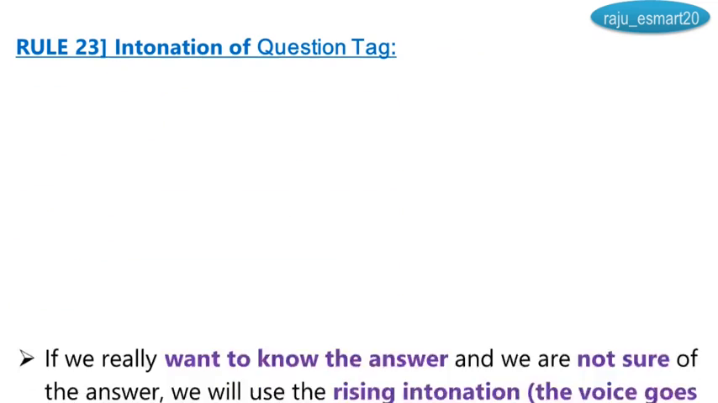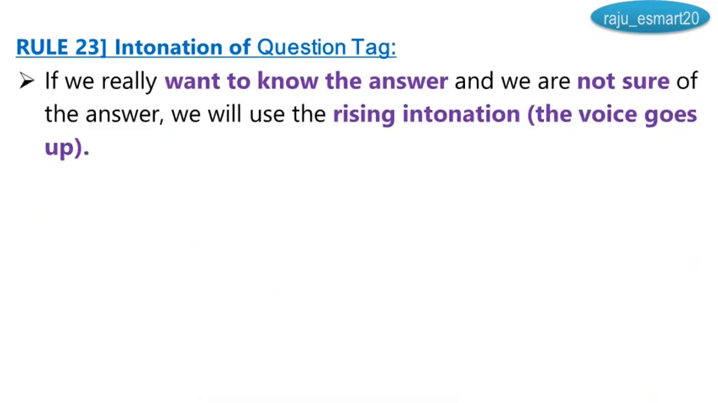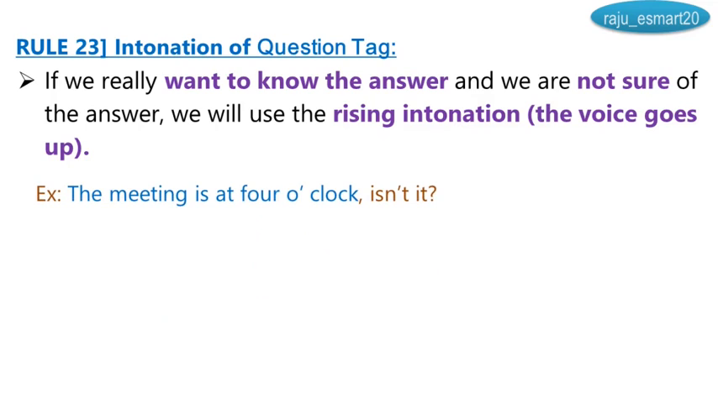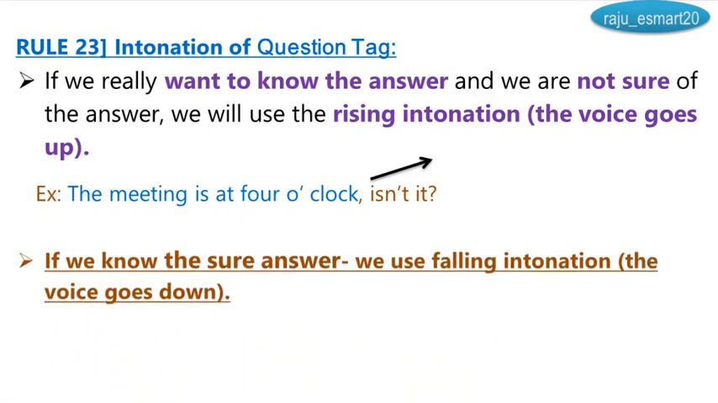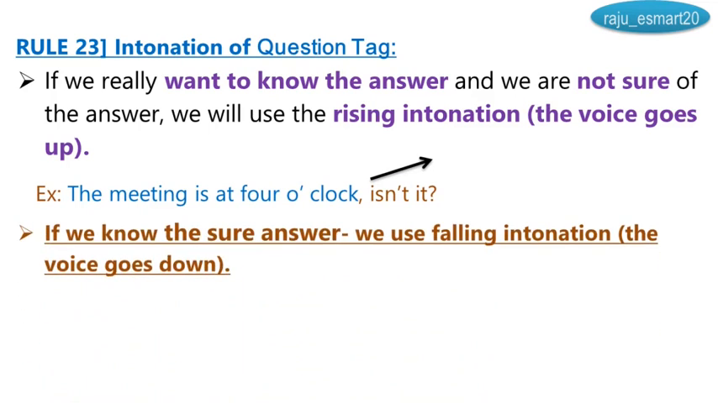Rule number 23, intonation of question tags. If we really want to know the answer and we are not sure of the answer, we use the rising intonation. The voice goes up. See here. The meeting is at 4 o'clock, isn't it? Okay, the voice is going up. If you know the sure answer, we use falling intonation. The voice goes down. It's a beautiful day, isn't it? The voice goes down.